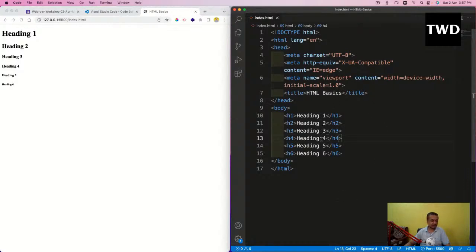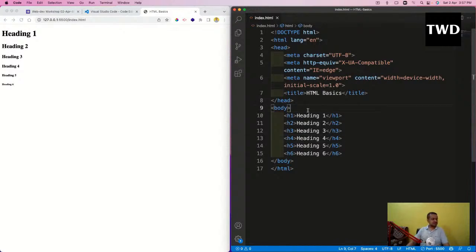So h1, h2, h3, h4, h5, and h6 are given. It is coming like this: h1, h2, h3, h4, and h5 and 6. Different sizes they are giving. So why are these different? Why is there some space? We are going to come to that. That's good. I know a lot of mechanical engineers who have become web developers and have gone to the startups. That is great.